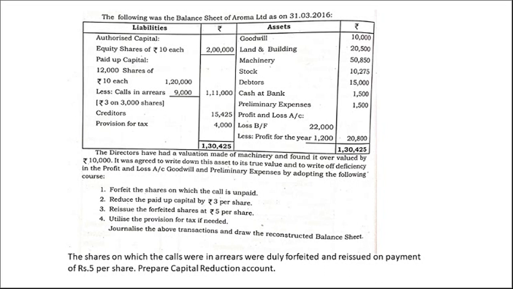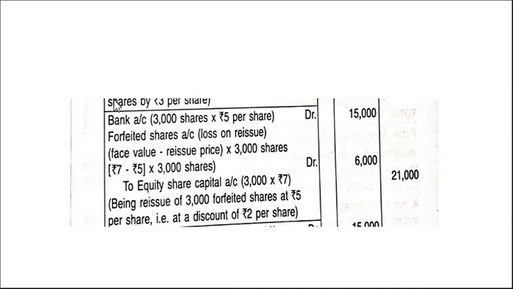Correct? So what is the journal entry? Reissuing the shares. How many shares? Forfeited shares we have, 3,000 shares. So the journal entry will be bank account debtor to equity share capital account usually. Whenever we are issuing the shares to the public, we are receiving the cash. So cash comes in, right? So bank account should be debited and equity shares go out, so equity share capital account should be credited. So bank account debtor to equity share capital account, it should be the entry. How many shares? Forfeited shares we are issuing, 3,000 shares to the public.